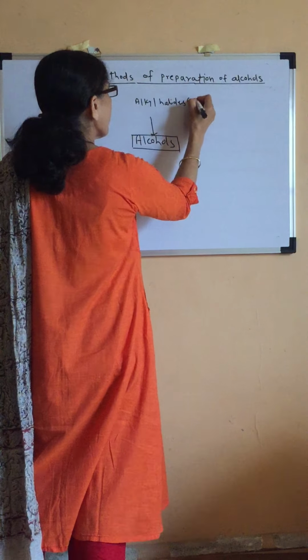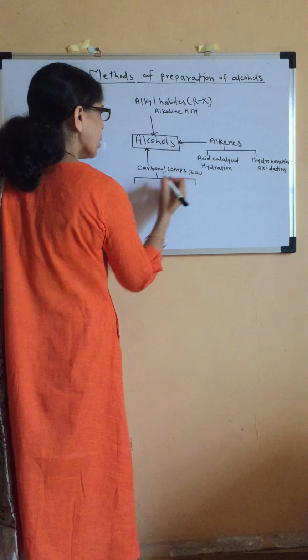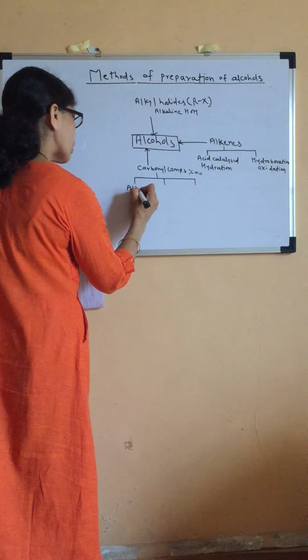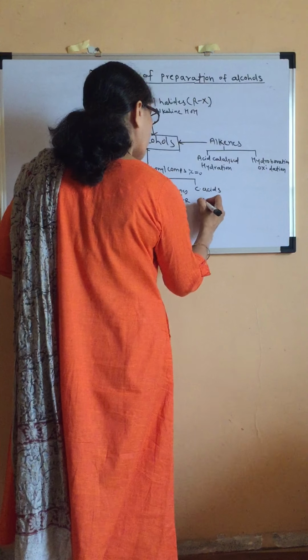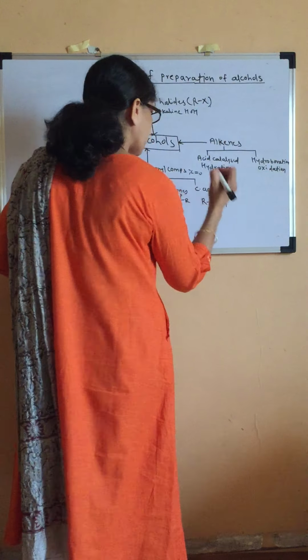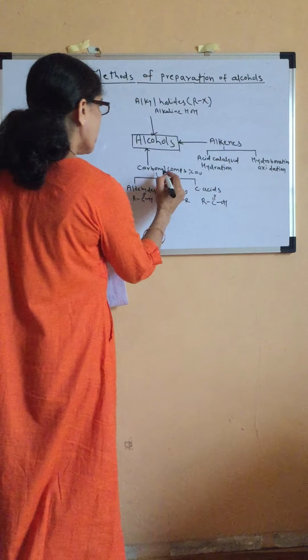Carbonyl compounds. So under carbonyl compounds, which compounds will come? Carbonyl group is C double bond O group, isn't it? So under that we can have aldehydes having general formula R C double bond O H. We can have ketones having general formula R C double bond O R, and we can have carboxylic acids having general formula R C double bond O OH. So these are carbonyl compounds, and we are able to get alcohols from them by reduction.